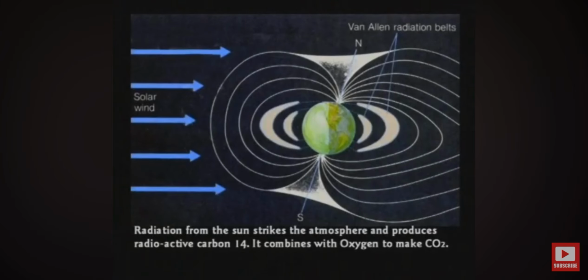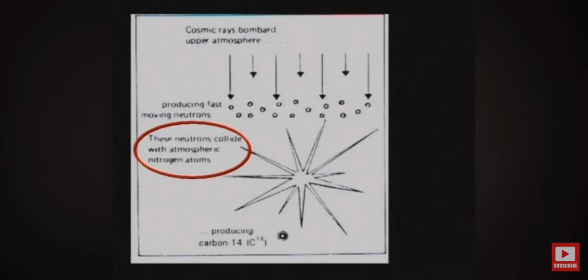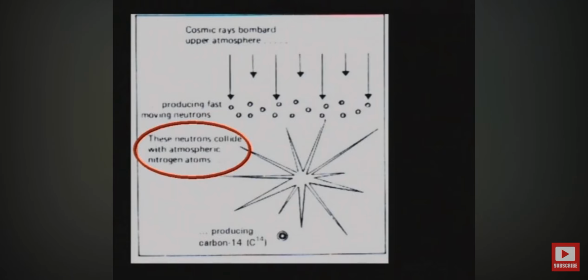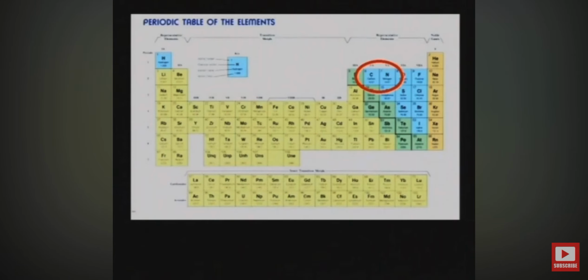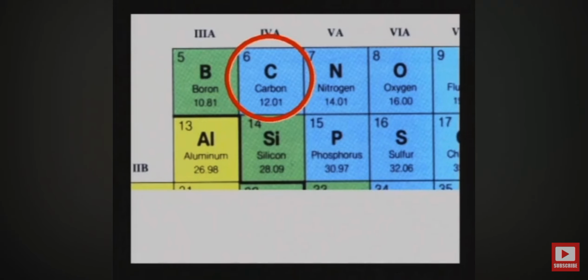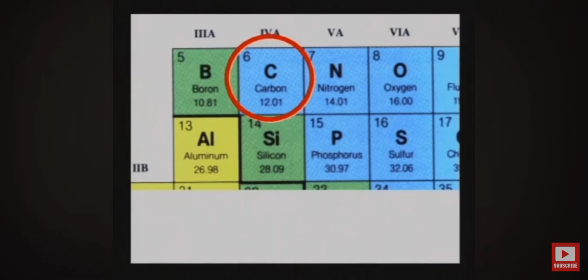The nitrogen, which is the majority gas, gets bombarded by cosmic rays, which bombard the upper atmosphere, producing fast-moving neutrons. These neutrons collide with atmospheric nitrogen, producing carbon-14. That's how it's made. If you look at a periodic table, carbon and nitrogen are right next to each other. Nitrogen is normally an atomic weight of 14 and carbon is an atomic weight of 12.